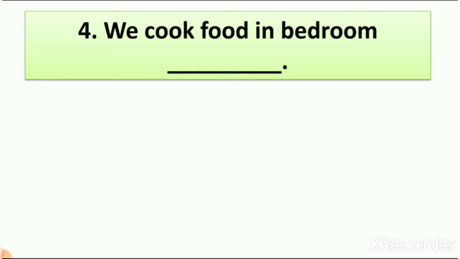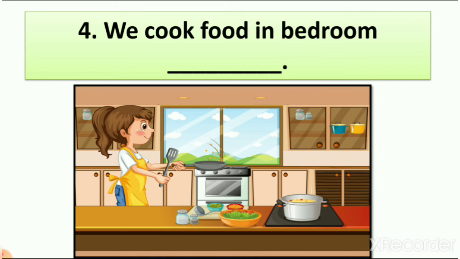We cook food in bedroom. Now it is a question about rooms of the house. There are different rooms of the house, which are the study room, bedroom, kitchen, dining room, living room, right? So we cook food in bedroom. Now let's see the picture. Here you can see the picture of one woman who is cooking food. And is that a bedroom? Yes or no? What do you see in a bedroom? You see in a bedroom a bed and cupboard, dressing table and many other things, right?